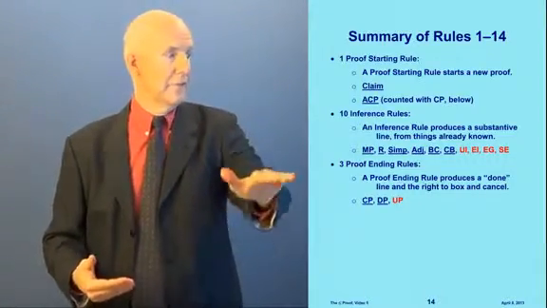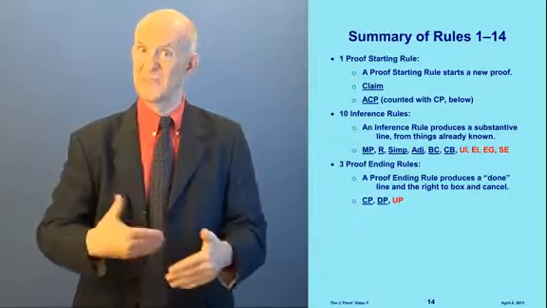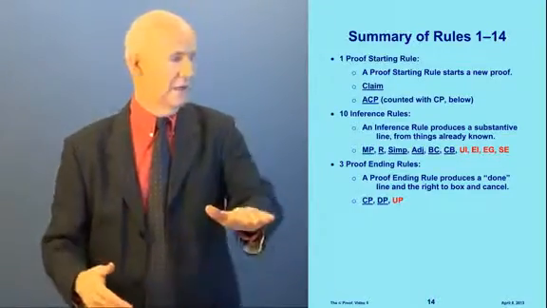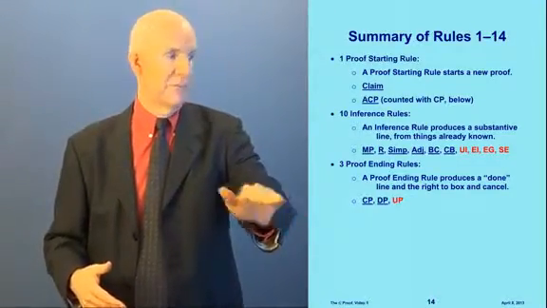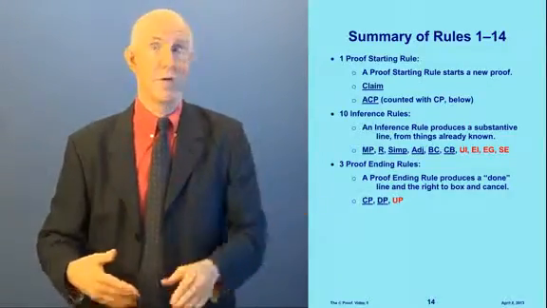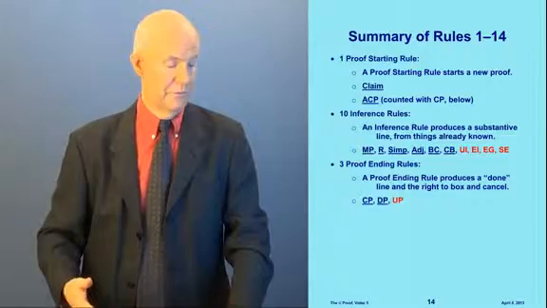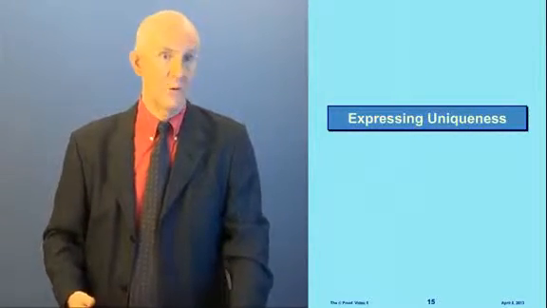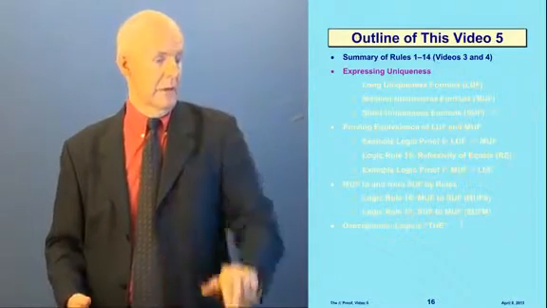We now have 3 proof ending rules, which enable us to write done and then box and cancel. We have CP, conditional proof, and DP, direct proof, from sentential logic in video 3. And then in video 4 we added UP, which is universal proof. Okay, so now how do we express uniqueness? Here we are in our outline.